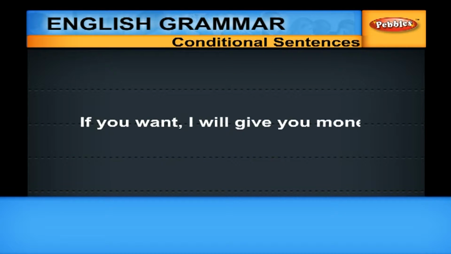In the probable condition, in the if clause, you have to use simple present. In the main clause, you have to use simple future. If you want, I will give you money. If clause, if you want, it is in the simple present. Main clause, I will give you money. It has to be in the simple future. The condition in a probable condition clause is an open one or a likely condition.